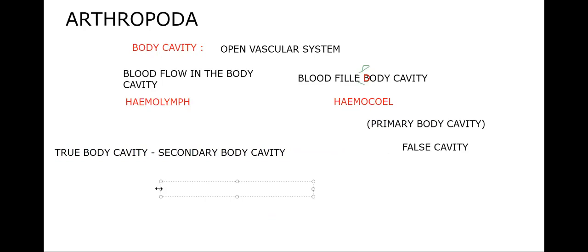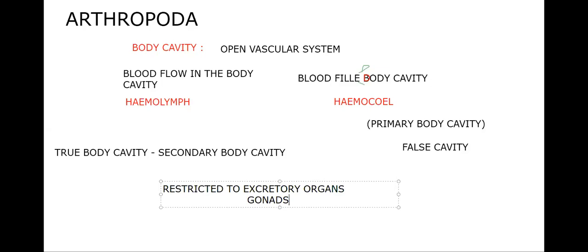The true body cavity or secondary body cavity is restricted to excretory and reproductive organs, that means gonads. So the true body cavity is restricted to excretory organs and reproductive organs. That means it is an exception, you can say. We didn't see this kind of exception in phylum Annelida. There we said Schizocoelomata and a true body cavity lined with peritoneal layers, as we said in the case of Annelida.